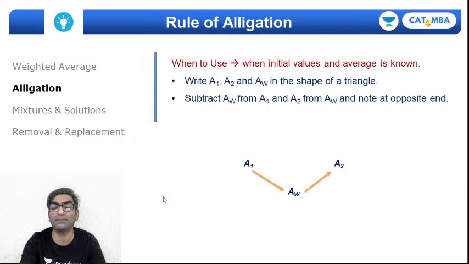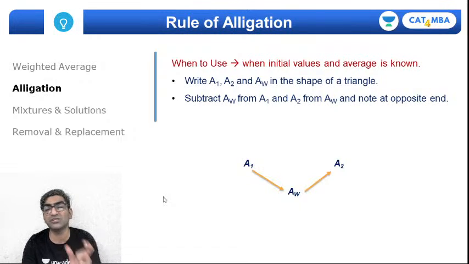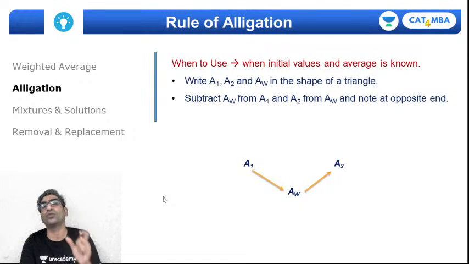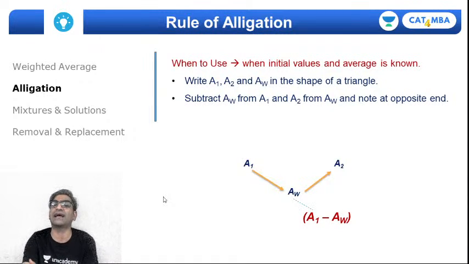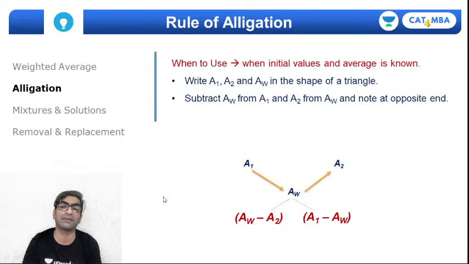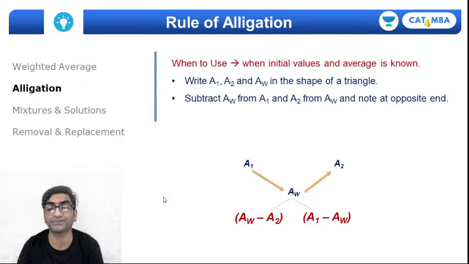So make sure that you keep the same sense for both arrows, and once you've subtracted the ends, the front and the back of the arrow, you write the difference at the opposite end, right? For the left arrow, you write the difference on the right. For the right arrow, you would write the difference on the left, right? So A1 minus AW, back minus front, goes on the right, and for the second arrow, back minus front is AW minus A2, which you would then write on the left, right?